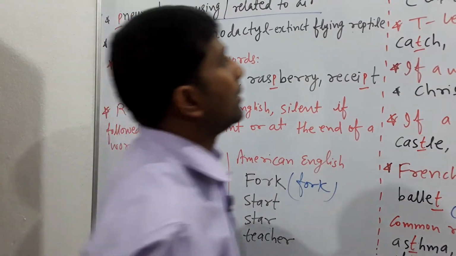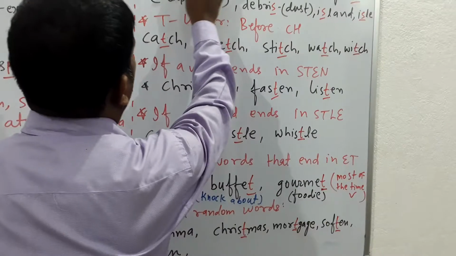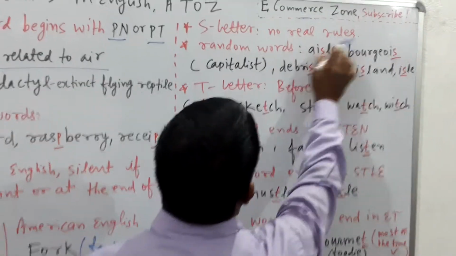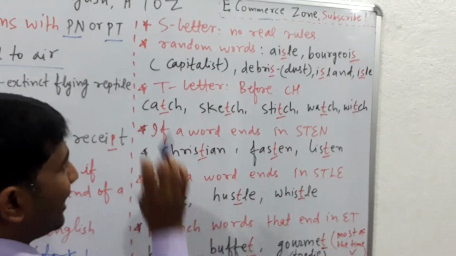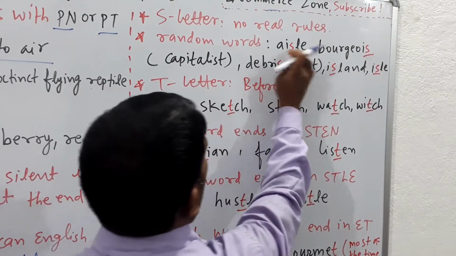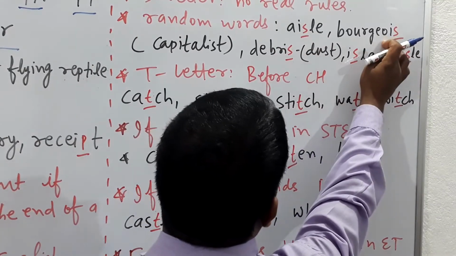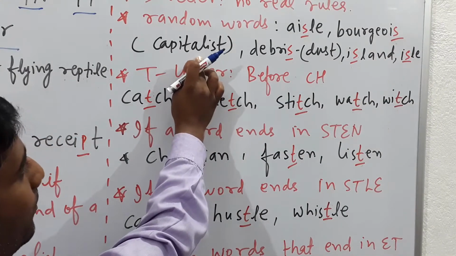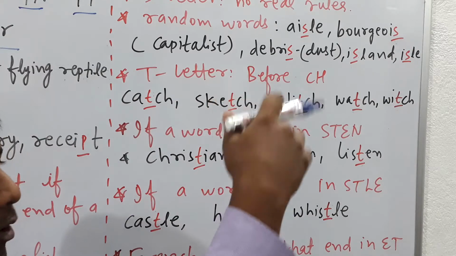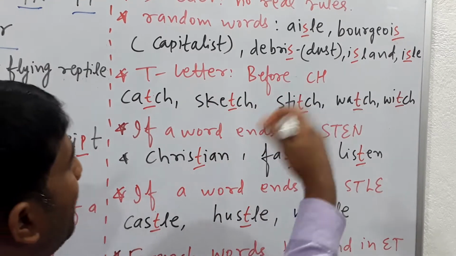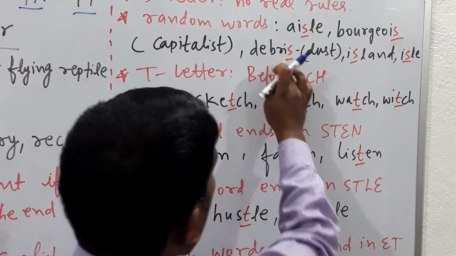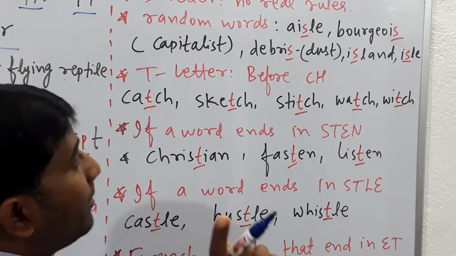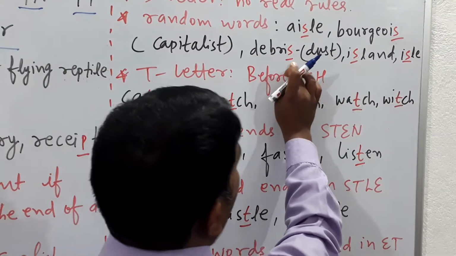Now next, we see S letter. There are no real rules for S letter, but I have written random words. Here is aisle, here is bourgeois, that is called capitalist, one who owns capital. Now debris. Debris means dust. But here S is silent.